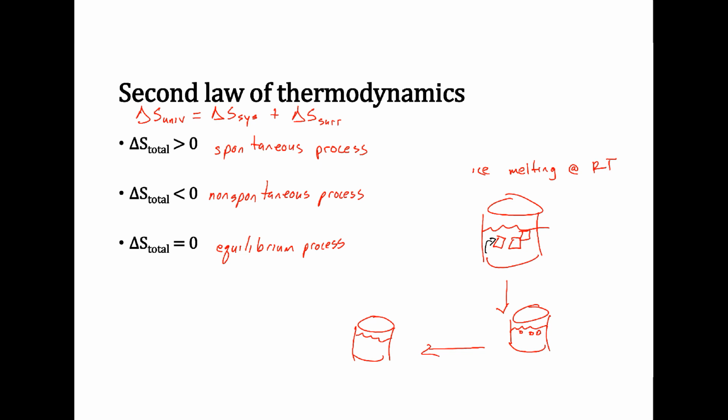As it melts, we're increasing the entropy, because the ice was very ordered. Those water molecules were in a crystal structure, and as it melts, now they're starting to move around in that liquid form. So this is an example of the first two laws of thermodynamics. The first law says that the heat absorbed by the ice is equal to the heat that's given off by the water. And overall, if we look at the entropy, the temperature of the beverage itself is actually lowered.